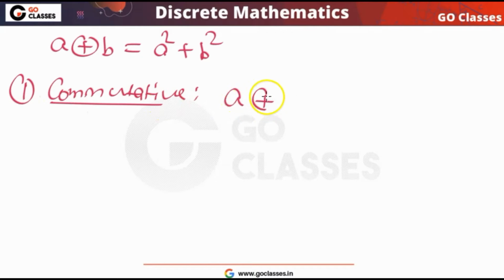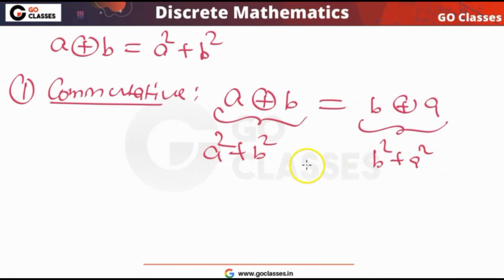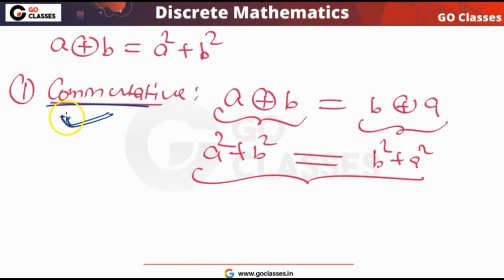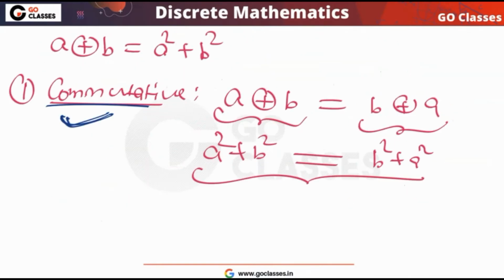Because A XOR B is equal to B XOR A. A XOR B is A square plus B square, and B XOR A is B square plus A square. Both are the same. So the commutative property is definitely satisfied by this operation.